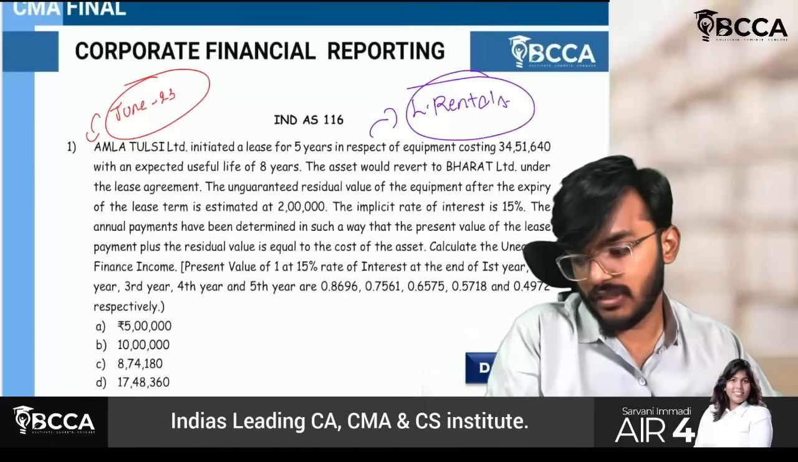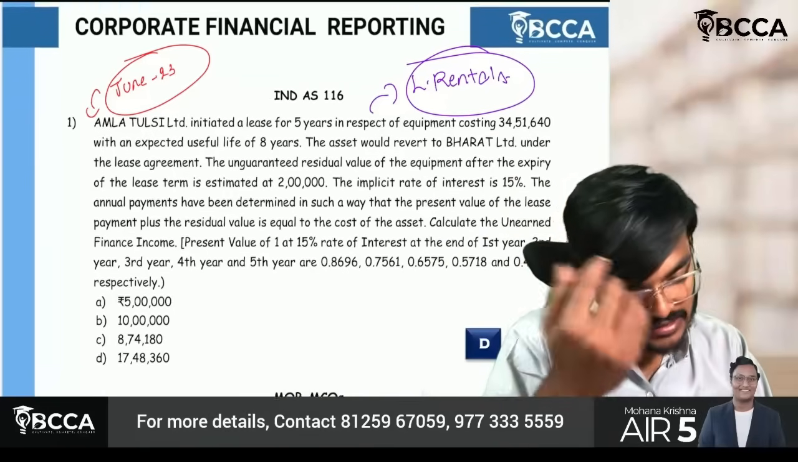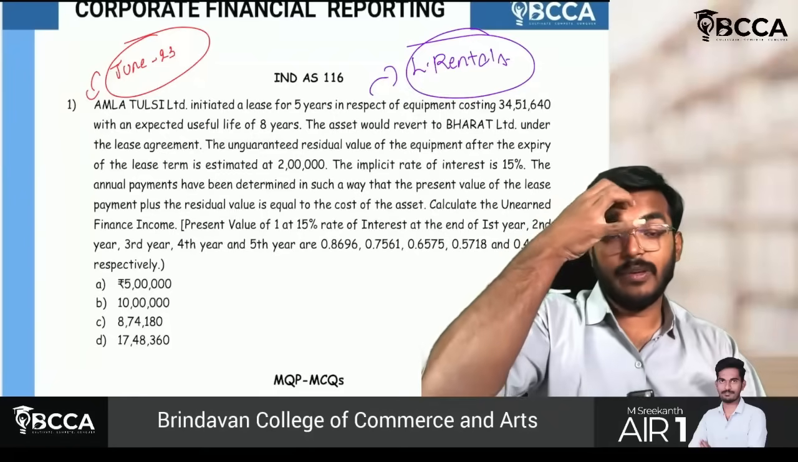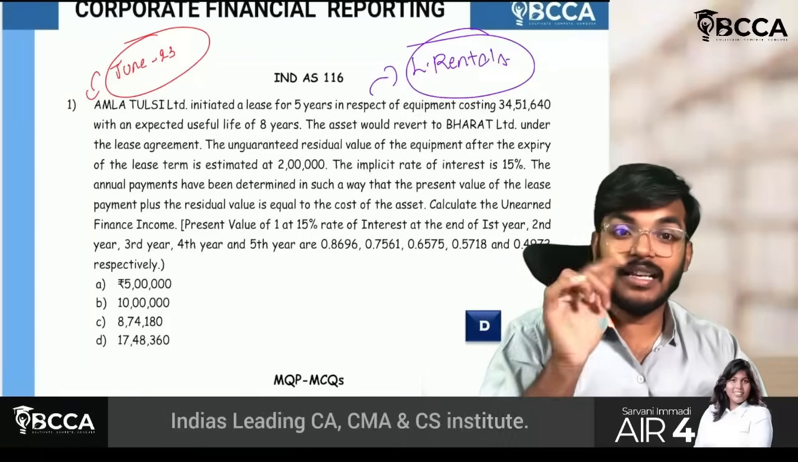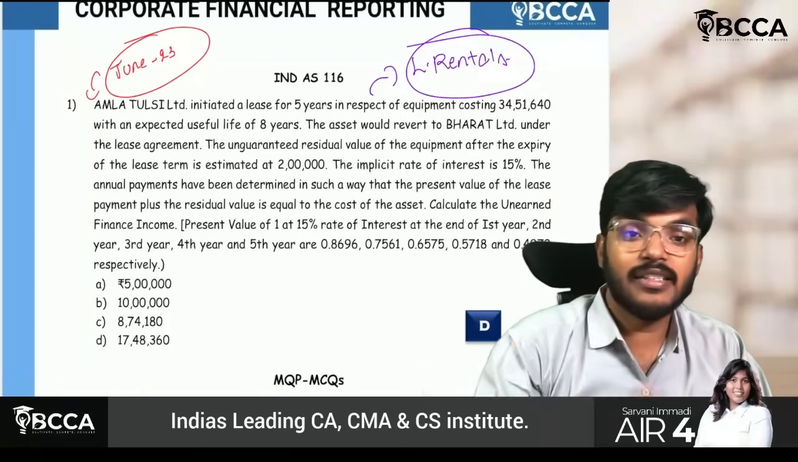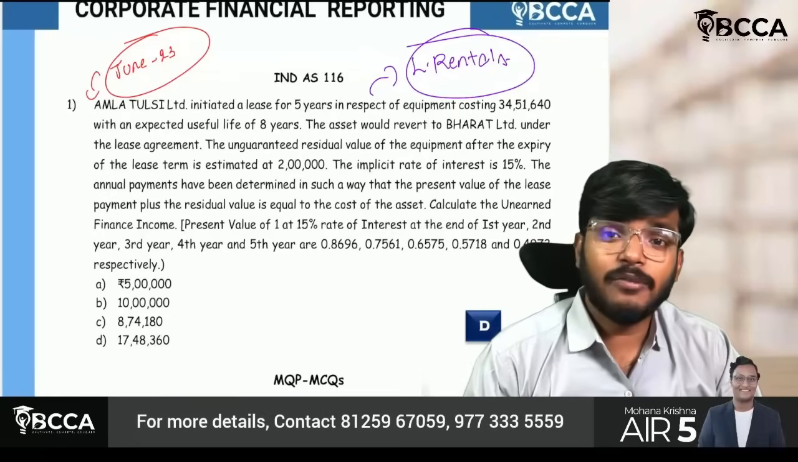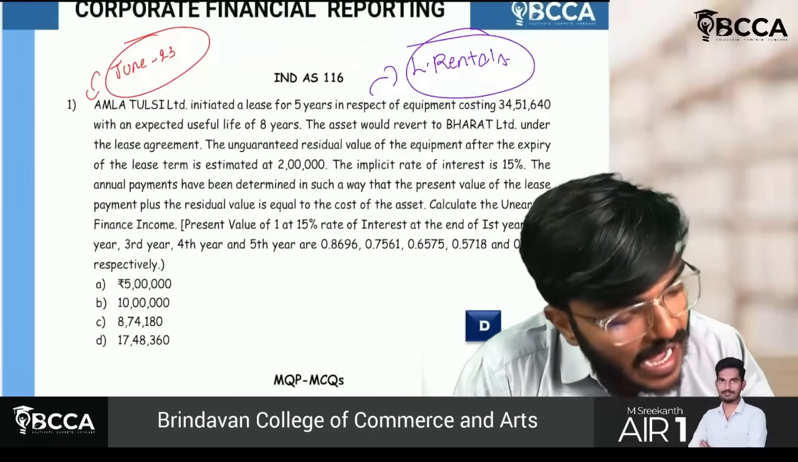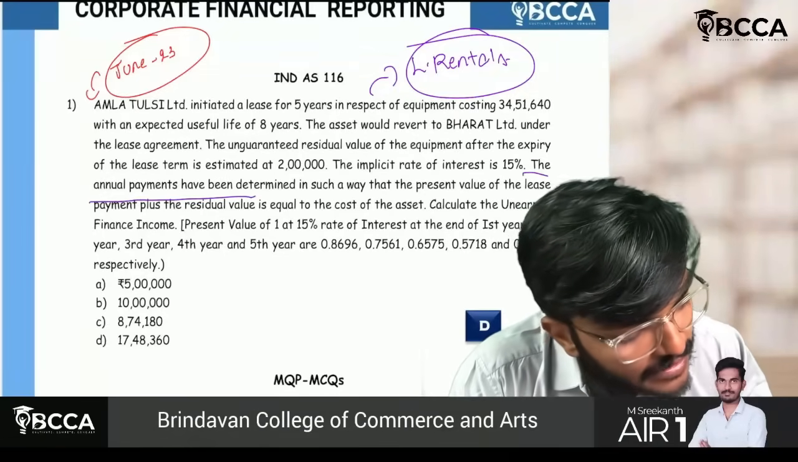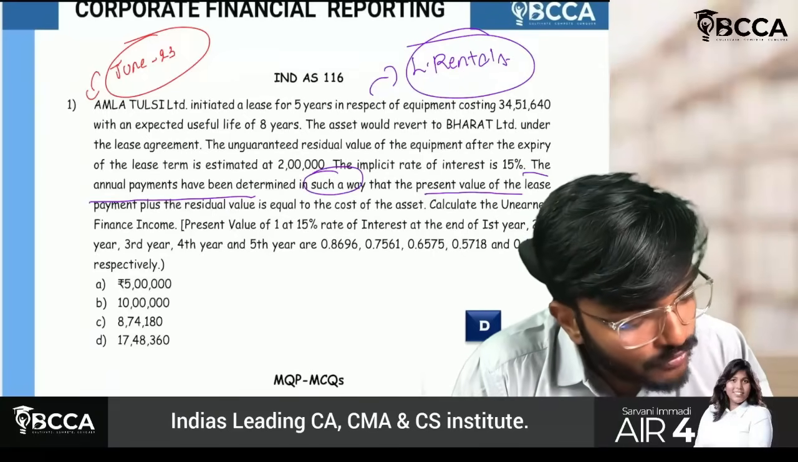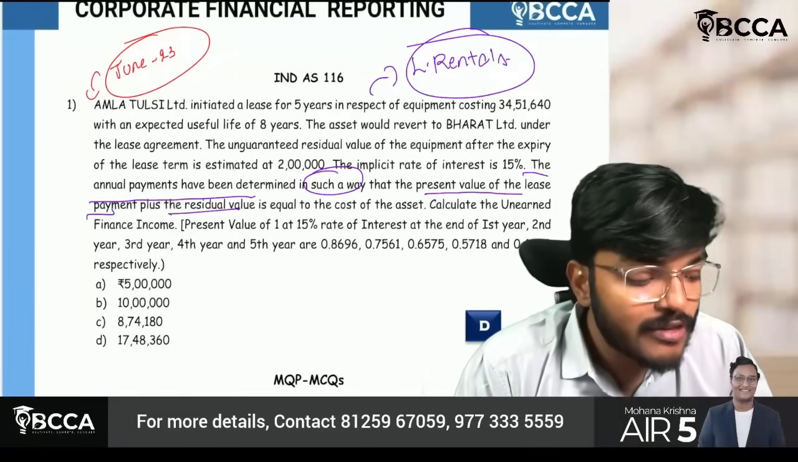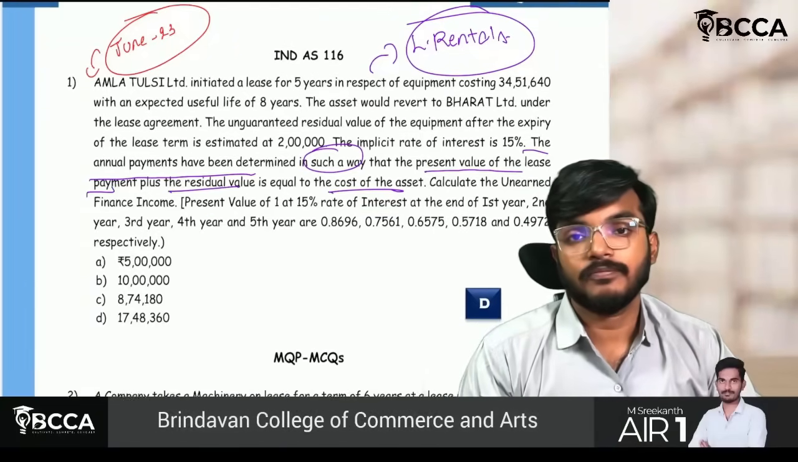If you find out the lease rentals, the question is sorted very simply, guys. But that is the trickier part here. They have not given lease rentals. Sir, what do we have to do? They have given a hint. The annual payments have been determined in such a way that the present value of the lease payment plus the residual value is equal to the cost of the asset.